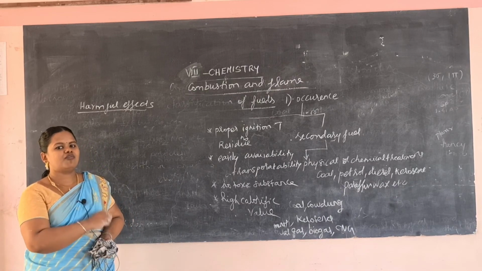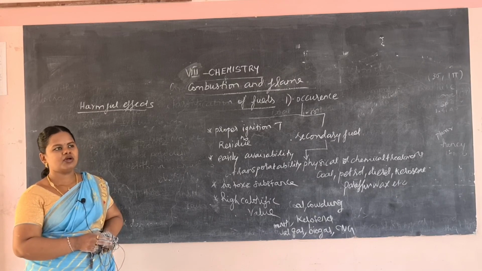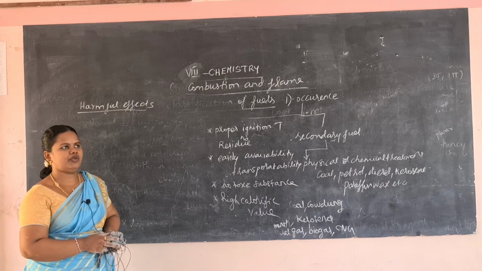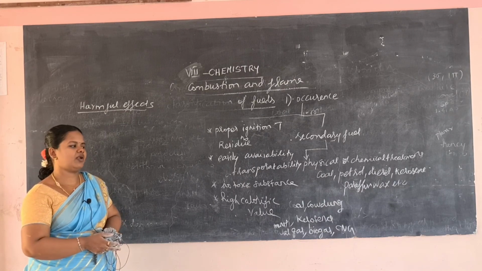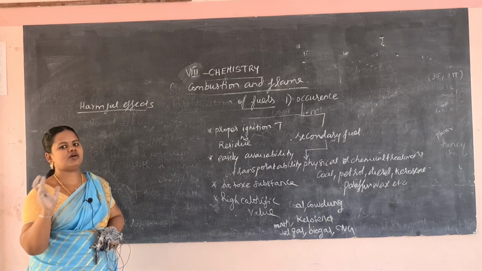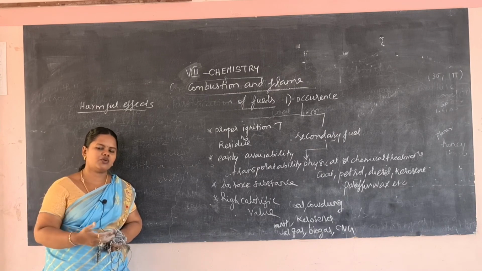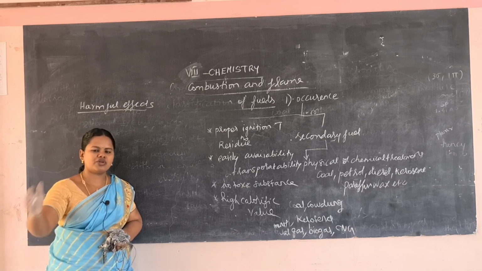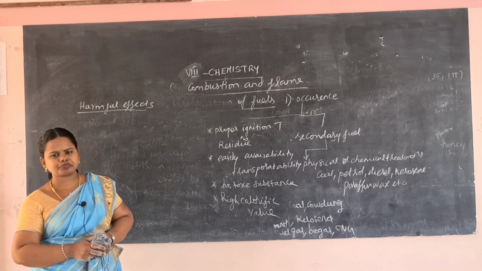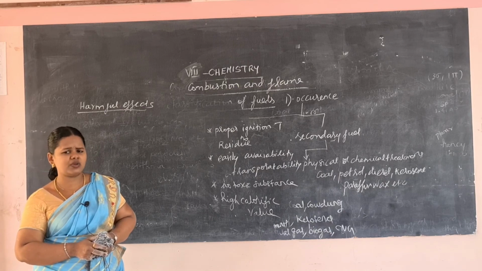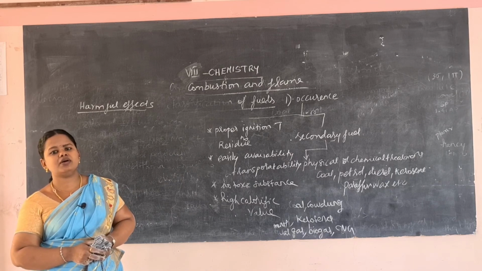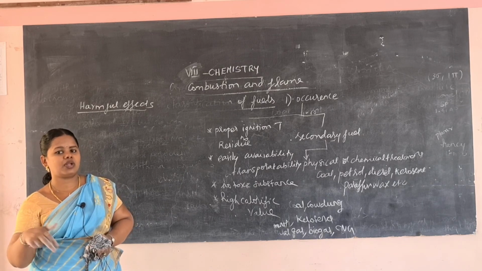These are fossil fuels or unnatural fuels. So we have to avoid these fuels, as well as save them, then only can we use them in the future. How to save, I told you: you can use a cycle instead of petrol and diesel engines. You can use a cycle for going to nearer places, and you can easily walk. It's good for your health. You can also use public vehicles.